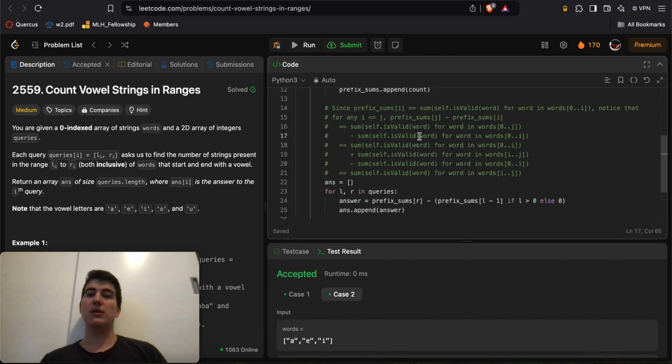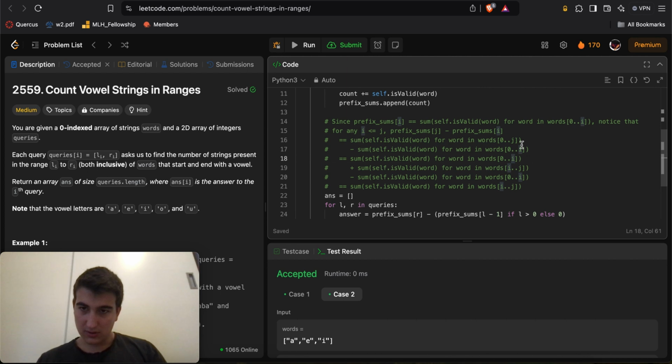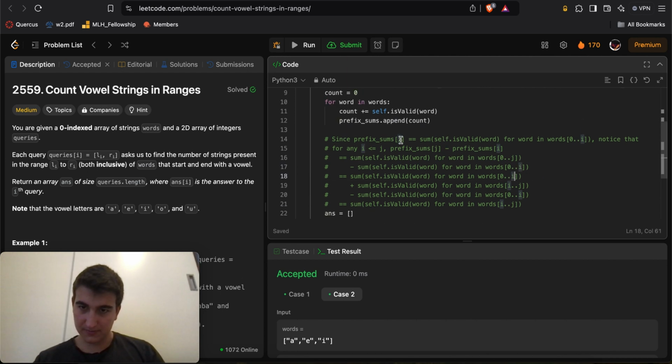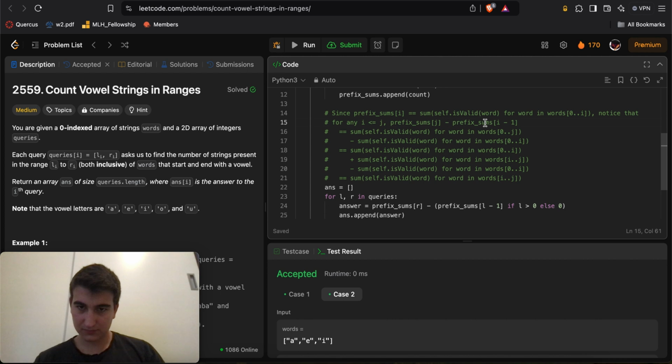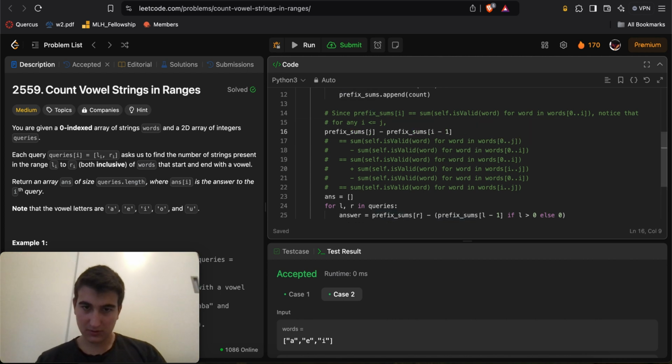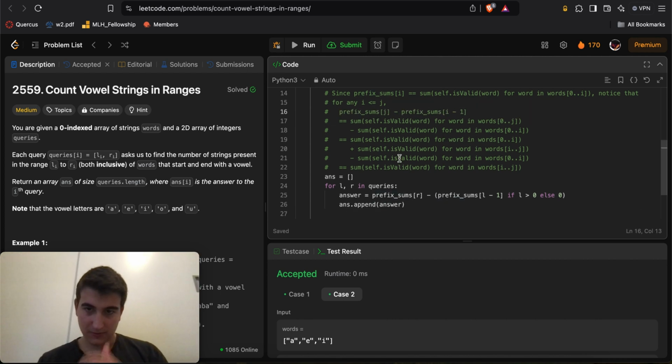Well, if I do prefix sums of index j, I can subtract from that, wait, this should be i minus 1. Sum of this minus this of i minus 1, then yeah, we can split up.